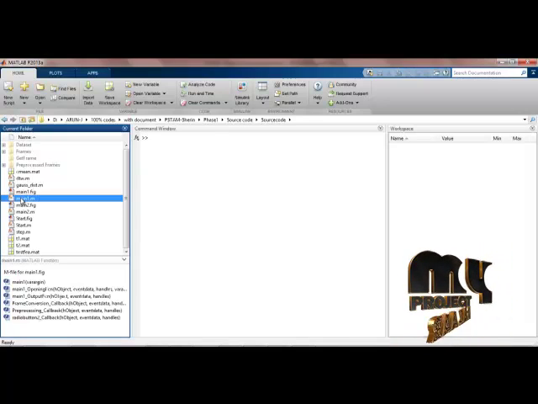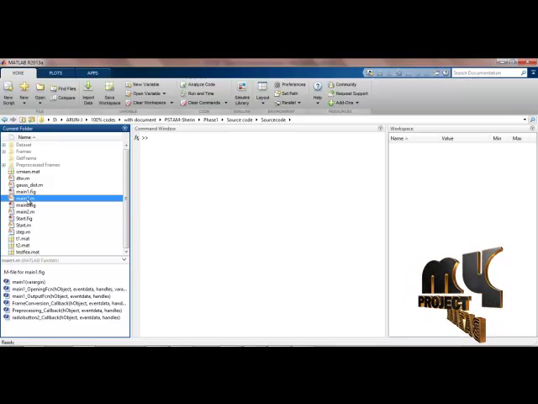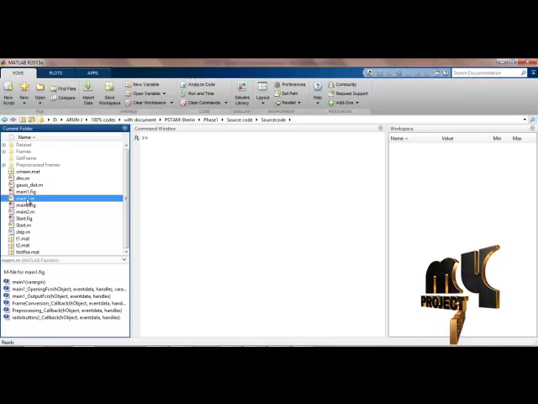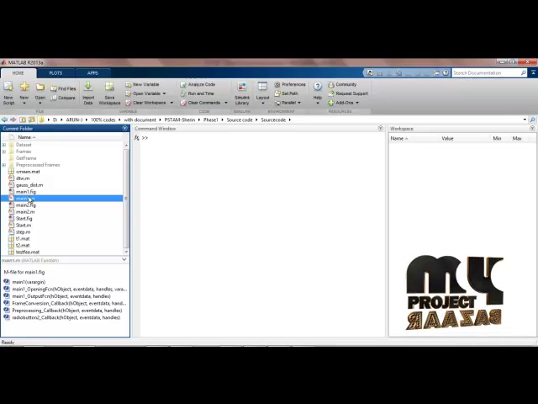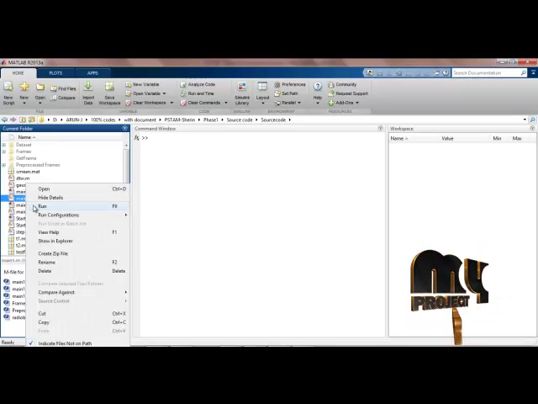From the directory you can see there are two files with a similar name. One is an .m file, which is a MATLAB programming file, and another is a .fig file, which is based on GUIDE design. Initially we have to select main1.m.